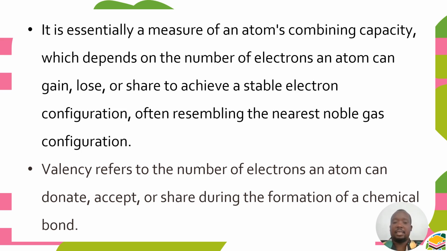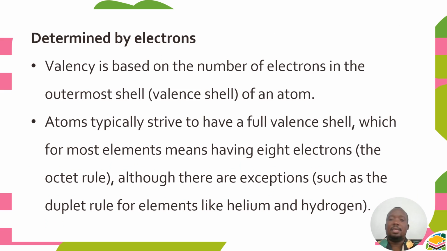So we use valency. Valency refers to the number of electrons an atom can donate, accept, or share during the formation of a chemical bond. That is valency. This valency is determined by electrons. So electrons, they're the ones which determine the valency. And which electrons are these? The outermost electrons, the valence electrons.